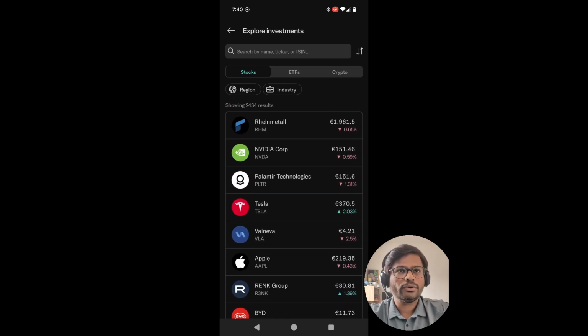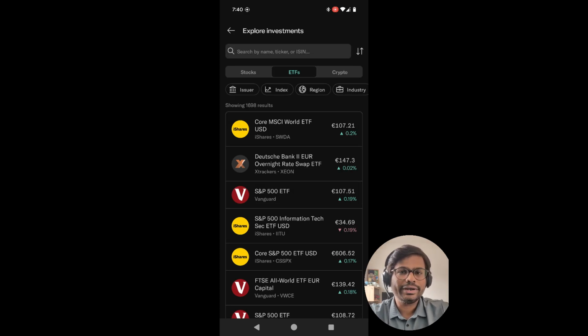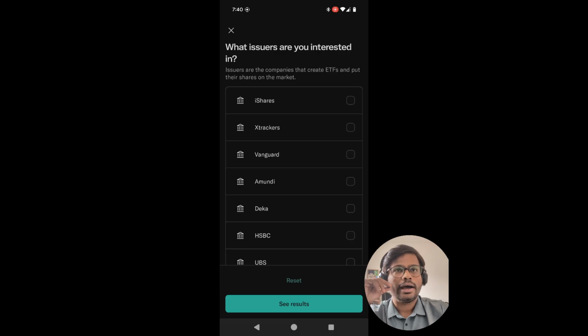For ETFs, we have more than 600, or approximately 1700 ETFs. And these ETFs are also segregated.